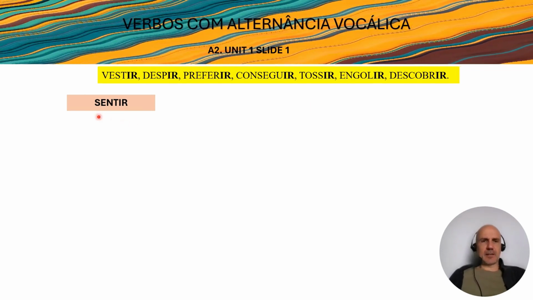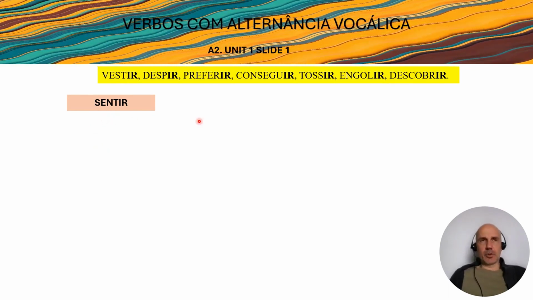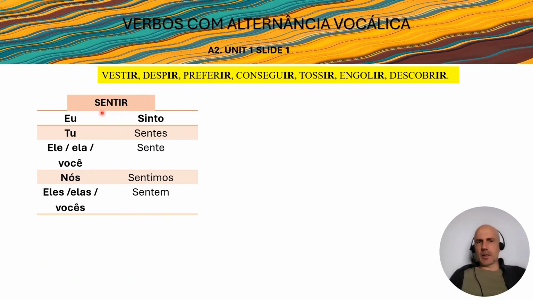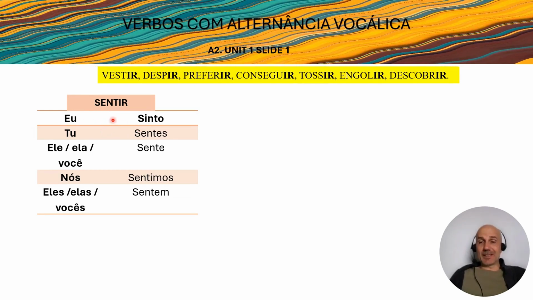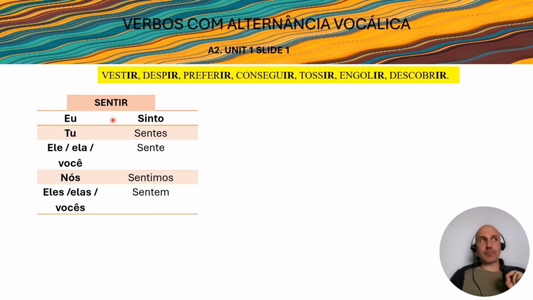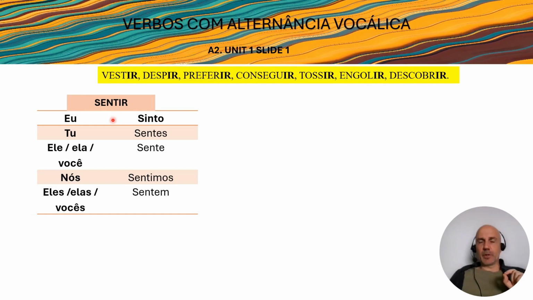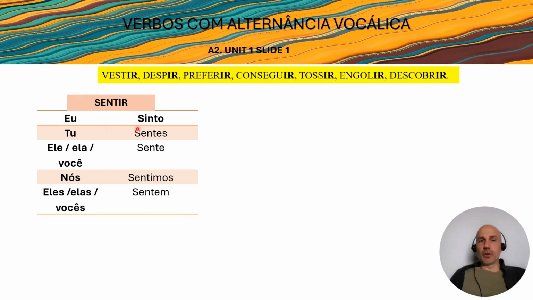So we have here S-E-N-T-I-R. In Portuguese, I'm going to spell in Portuguese. S-E-N-T-I-R. And I'm gonna show you the conjugation. Eu sinto. See here that when we check the infinitive, we have here an E, but when we conjugate the verb, present tense, first person, only first person of the singular. Okay, I'm gonna repeat. This transformation happens only when we're dealing with present tense and first person of the singular, with eu.